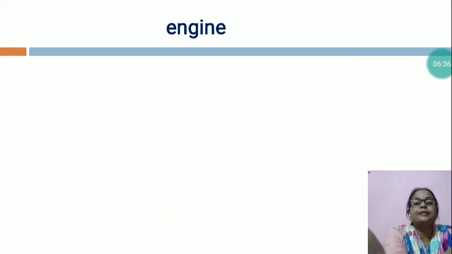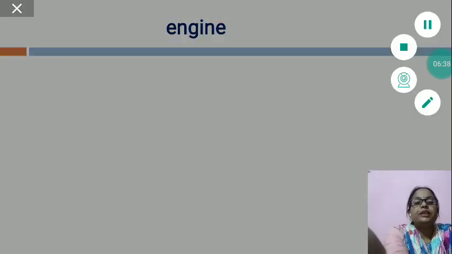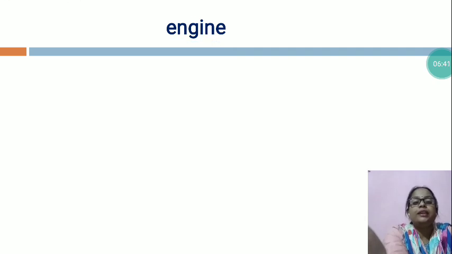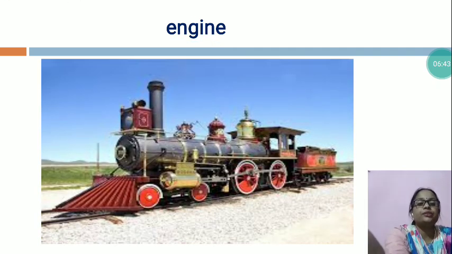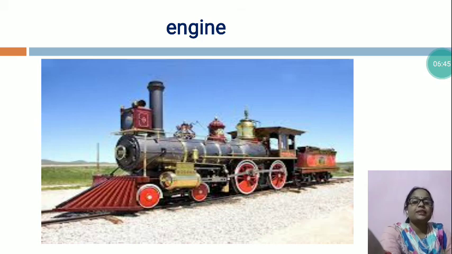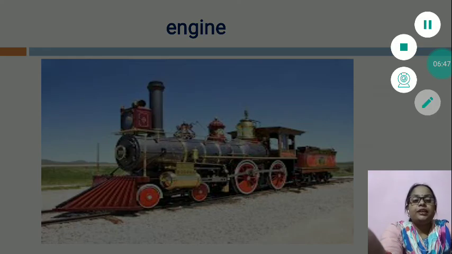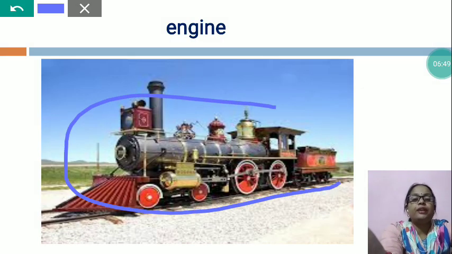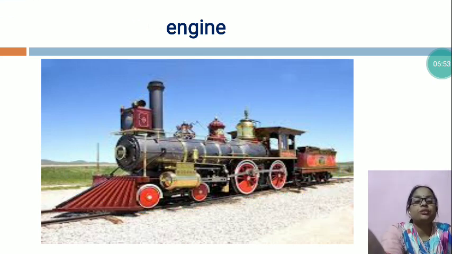Now, the next is engine. Have you seen a train engine? Yes, this is the engine. This is a part of a train. With the help of this engine, the train moves on the rail.